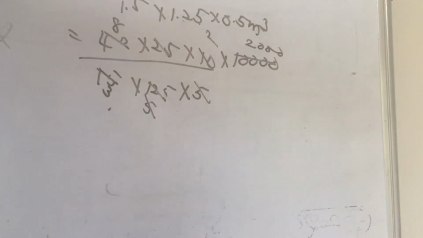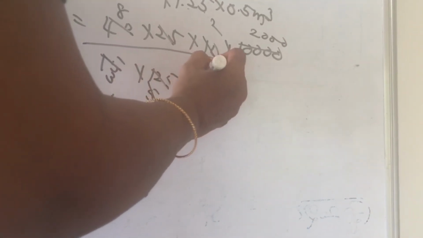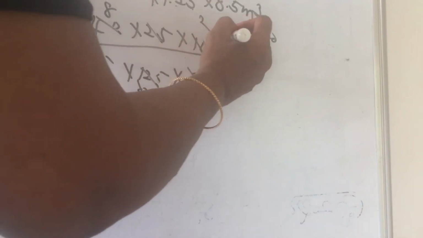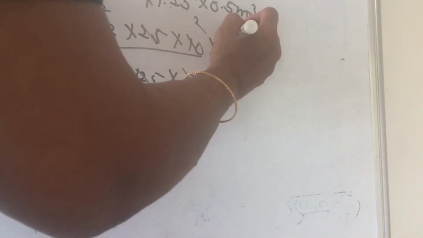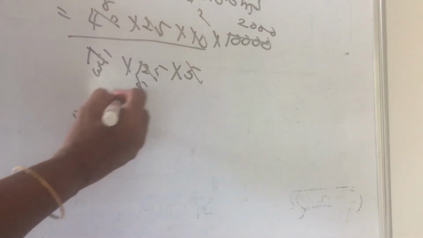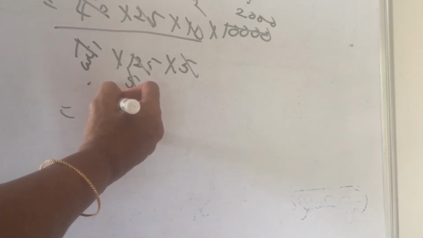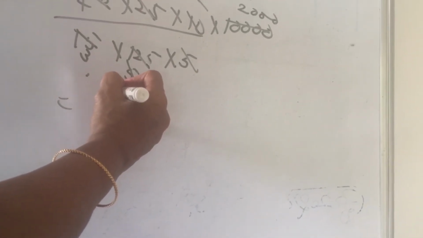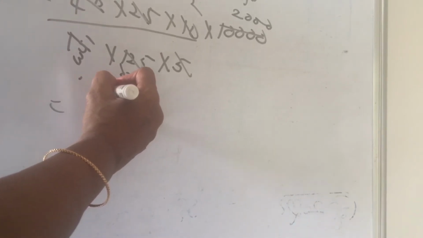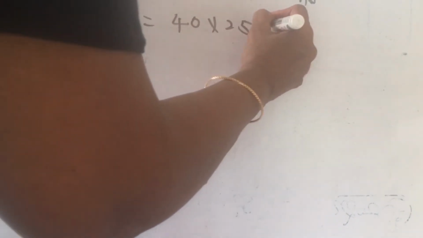40 into 25 into 15 divided by 15. 16, no more to cancel, 32. 40 into 25 into how much? The wooden crate.